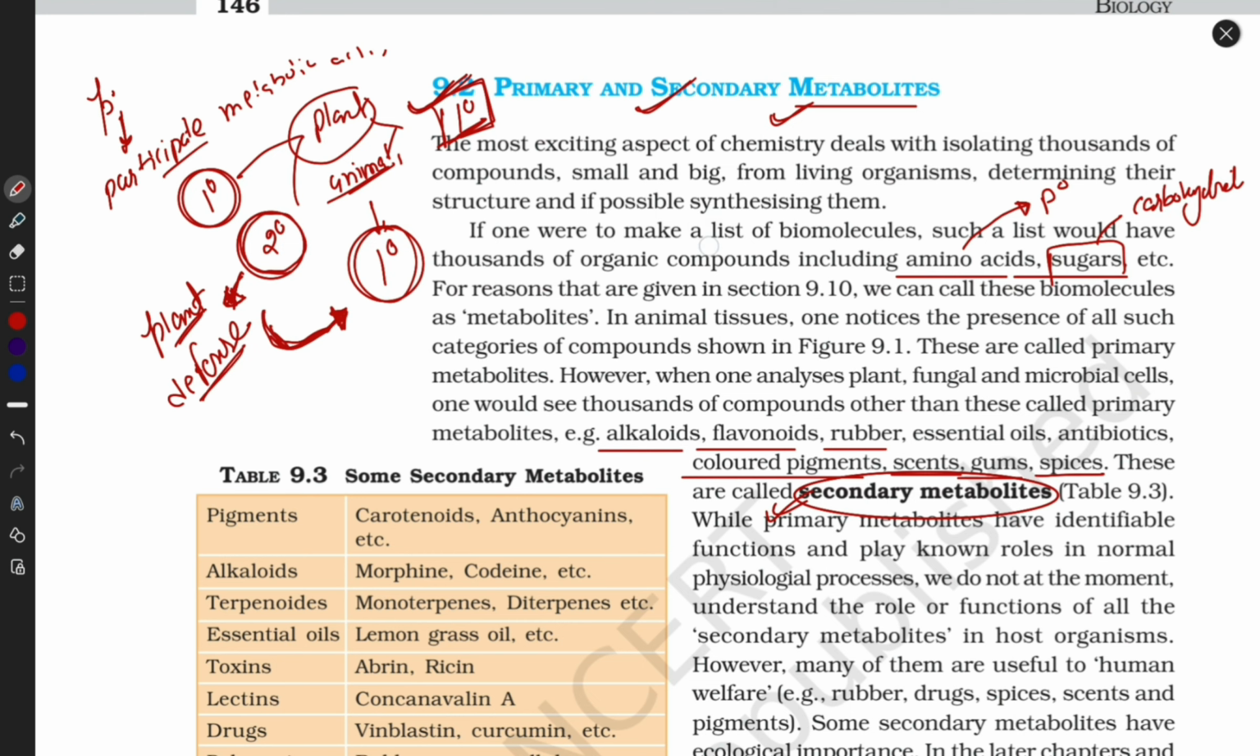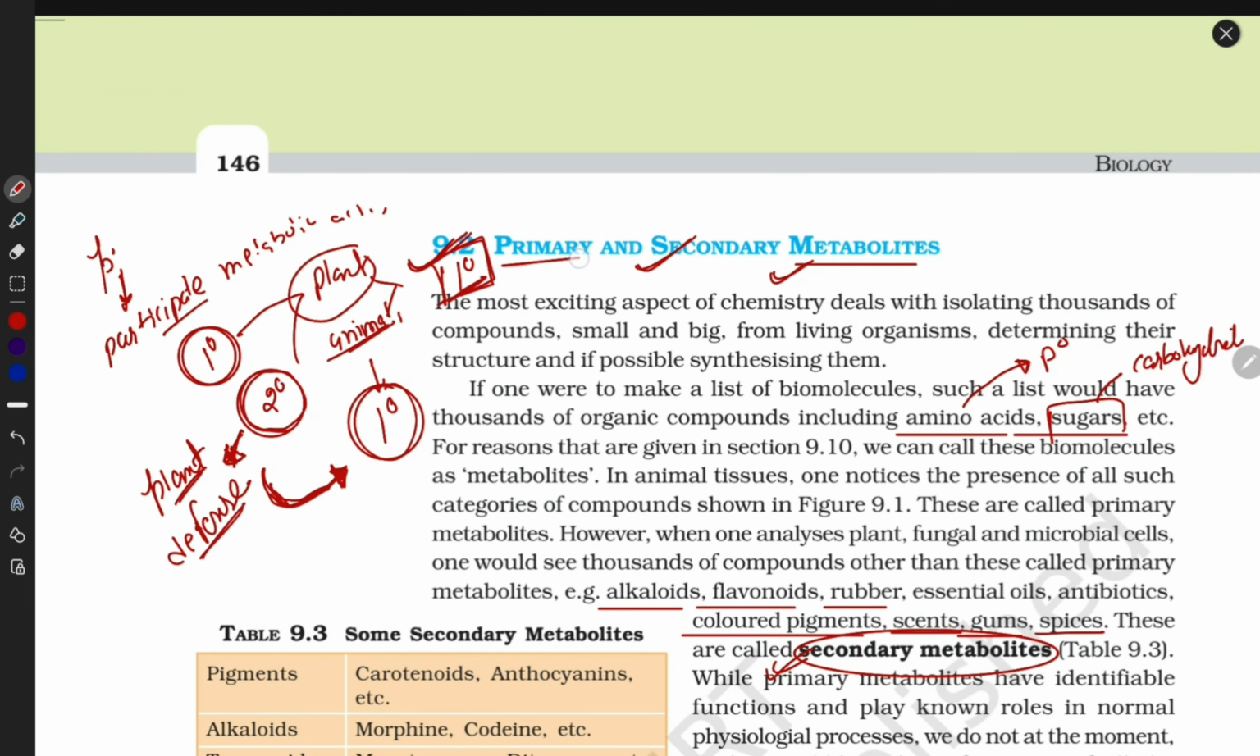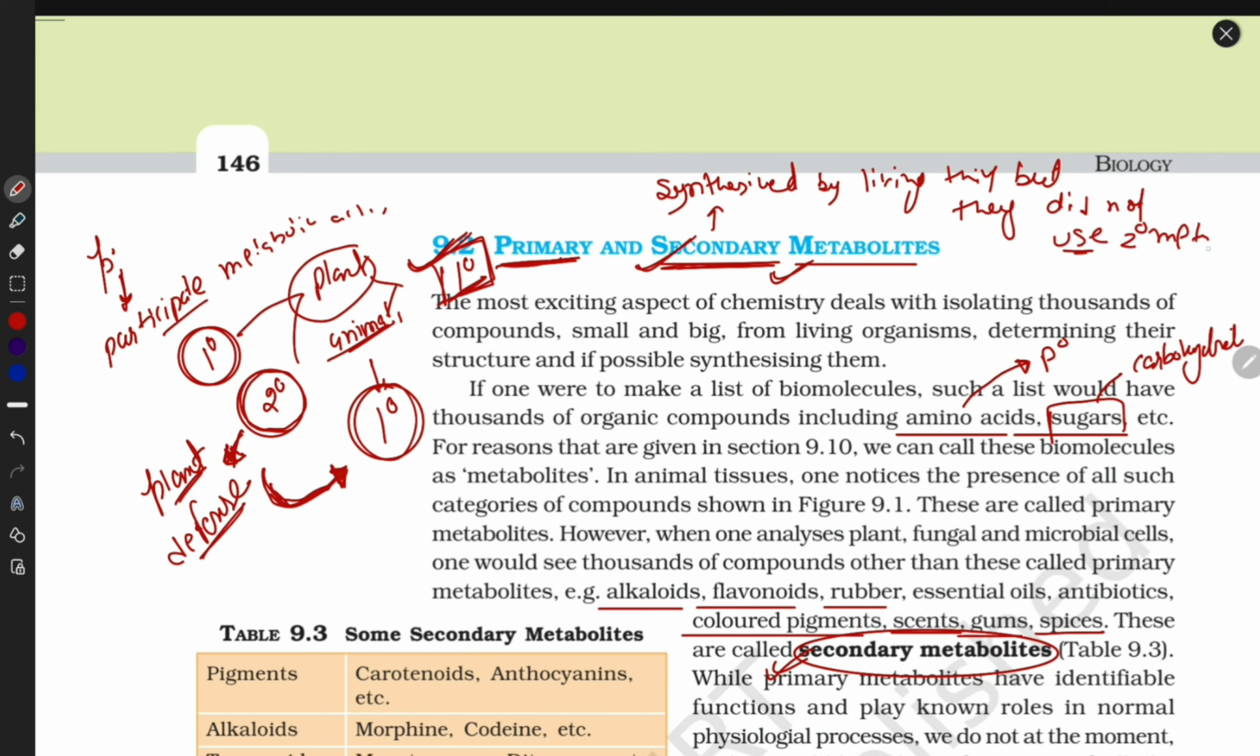I repeat again. What are primary metabolites? They are necessary for plants and animals, like amino acids and sugar. What are secondary metabolites? They are also synthesized by living things, but the organism does not really use them. If they use them, it is in their defense system or for color in the plant. All secondary metabolites are directly useful for human beings.